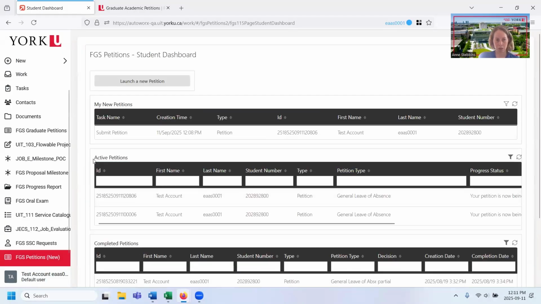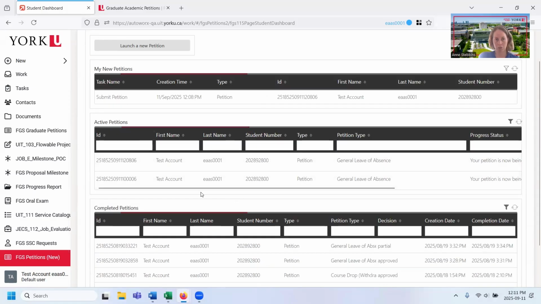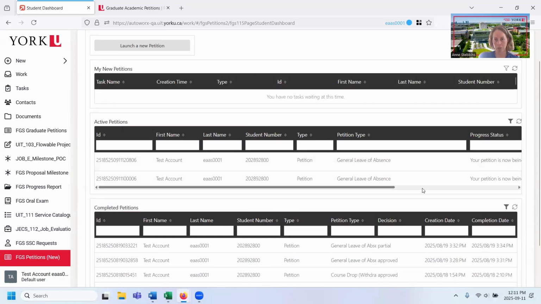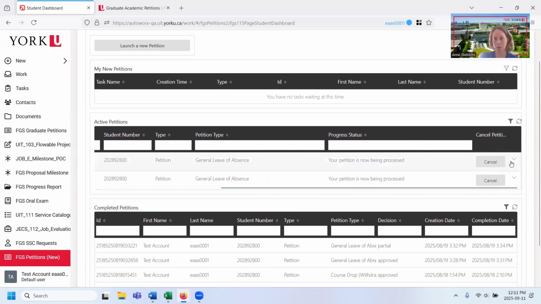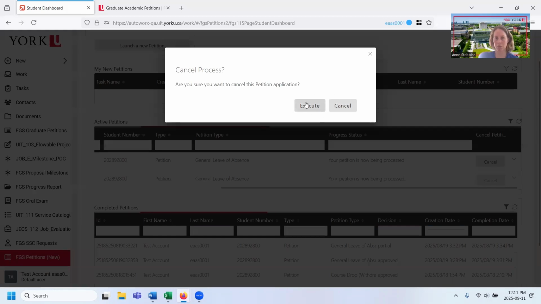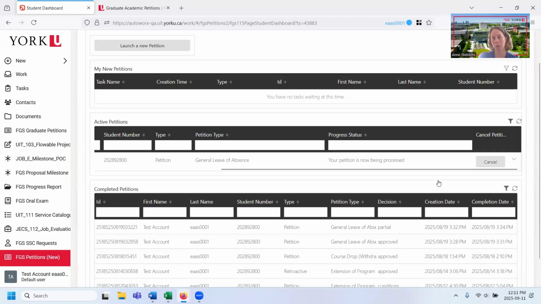Now, these ones down here, the active petition, are things that are in process. So if I scroll over, I'll see a cancel button. So this one I had submitted previously, I might go ahead and cancel it. So I'll hit the execute button and then that goes away. So I'm left with just this petition.